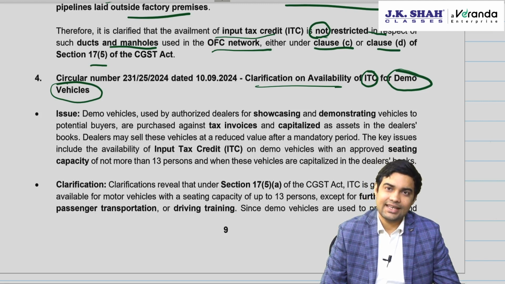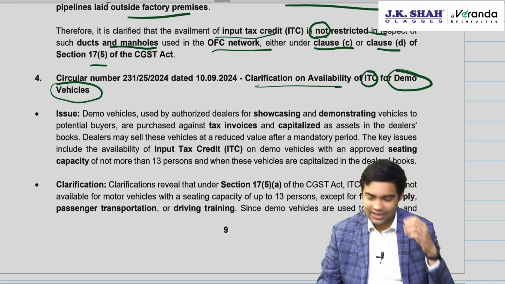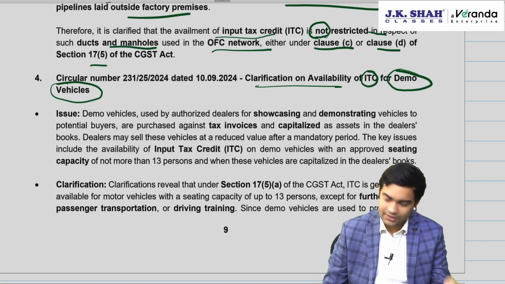Yes. Second, what about if it is only used for marketing activity? No. And the last one, say suppose depreciation is claimed under section 32, then again you will not get ITC. Let's have a look at this circular.